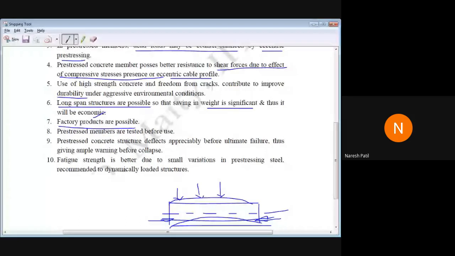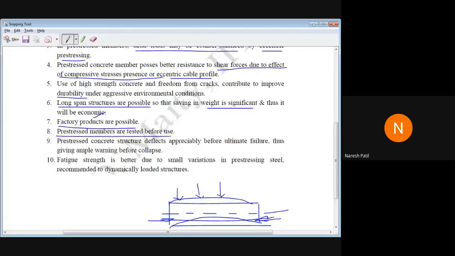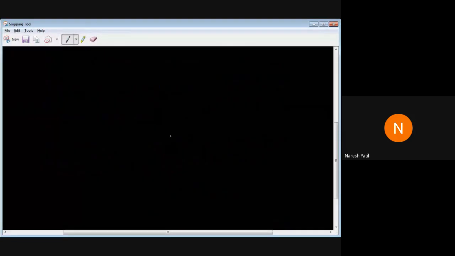Okay, but here, if these facilities are not available, then also no problem. We can construct the members in a factory and transfer them. Pre-stressed members are tested before use. Yes, this is very important. Means what happens? During stretching and tensioning of the cable, the pre-stressed members are tested before use. Is it understood?